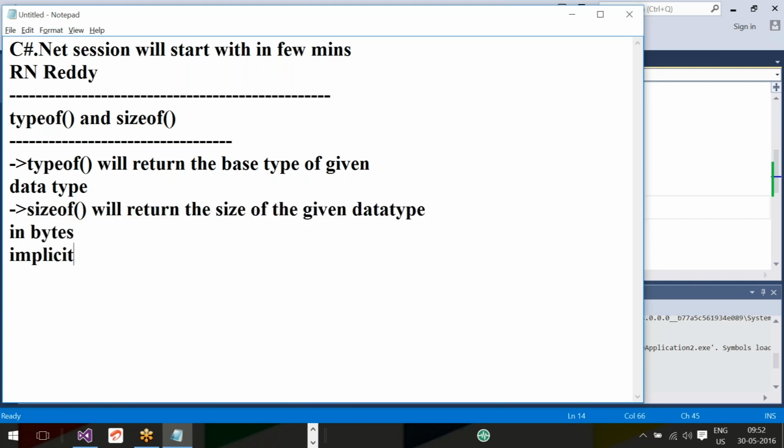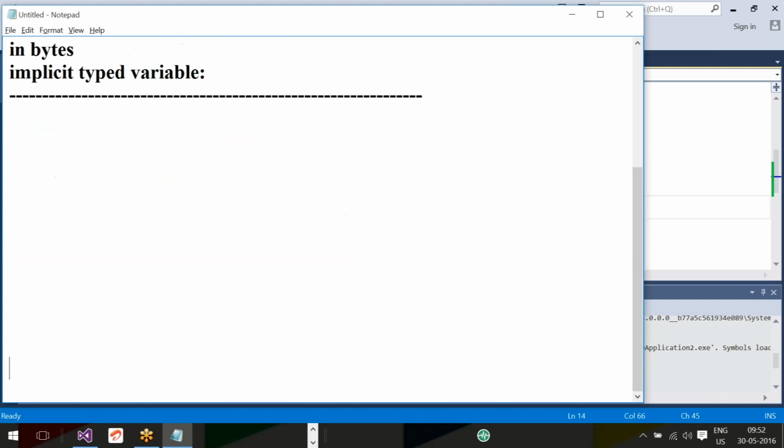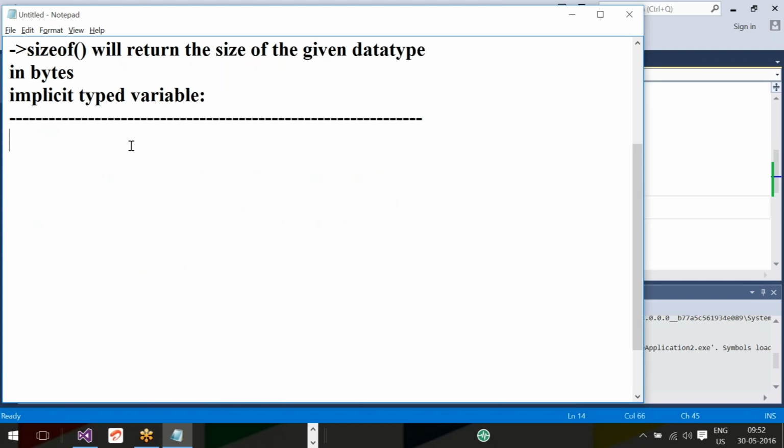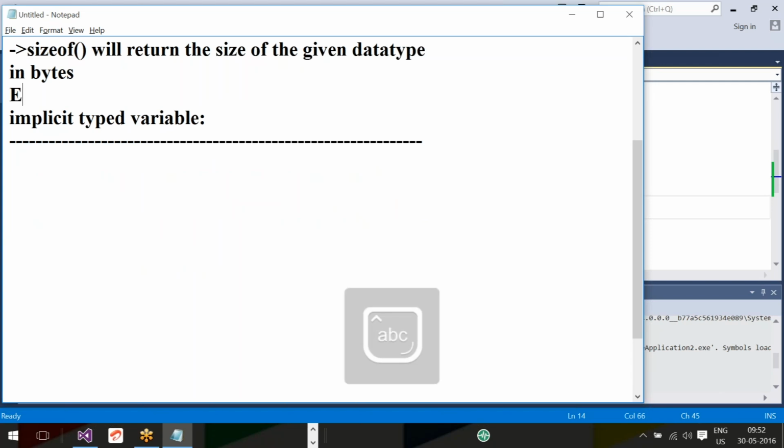Next topic is implicit typed variables. Whatever variables we have seen so far are explicit typed variables.